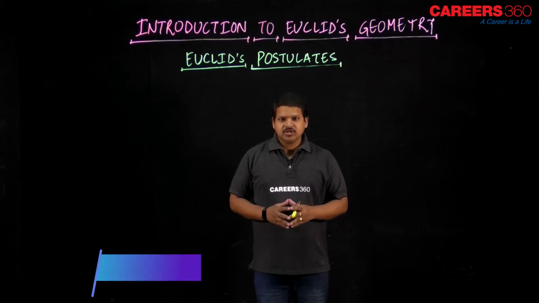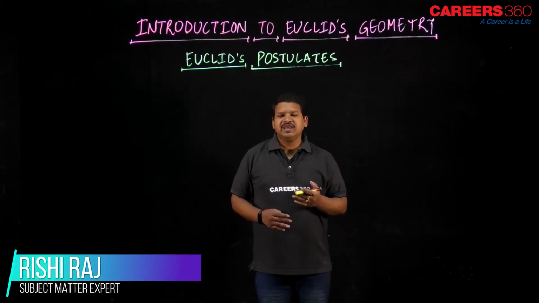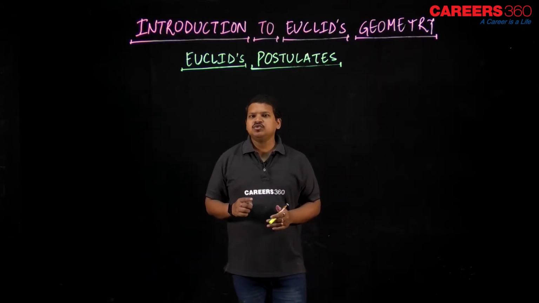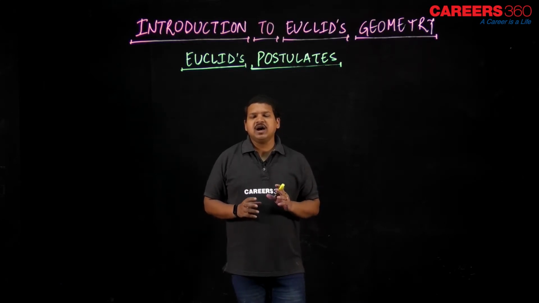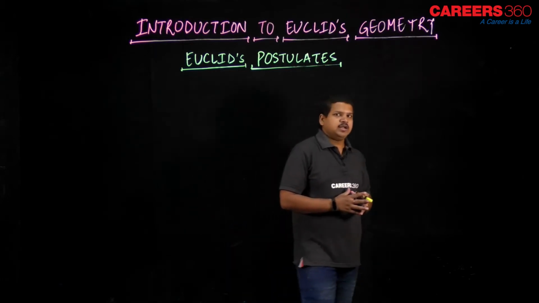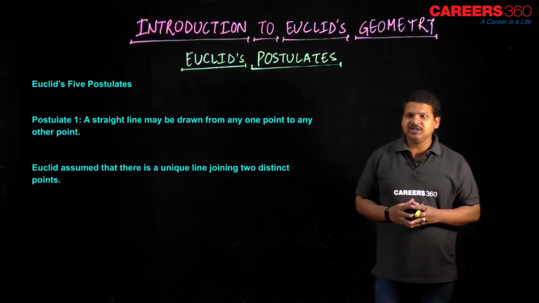Welcome back everyone. In the previous session we looked at the axioms, and the difference between axioms and postulates. Axioms are proven statements which are used in the whole of mathematics, and postulates are limited to geometry only. In this session we are going to look at Euclid's postulates. I hope it is clear to you. Now let us have a look at the very first postulate.